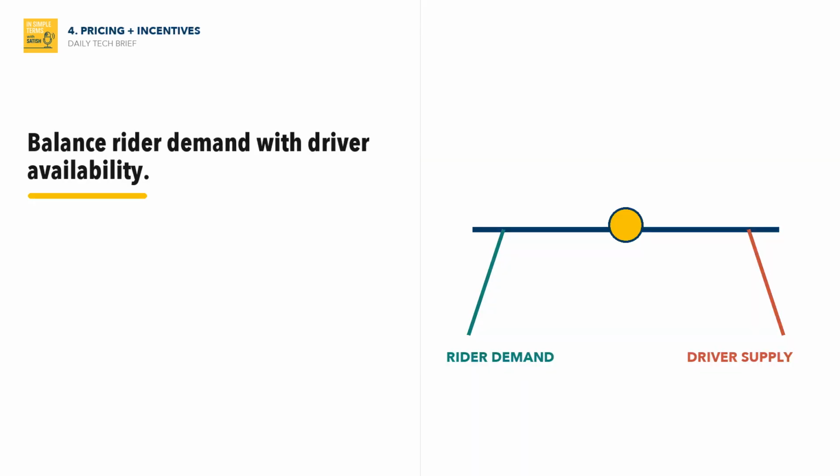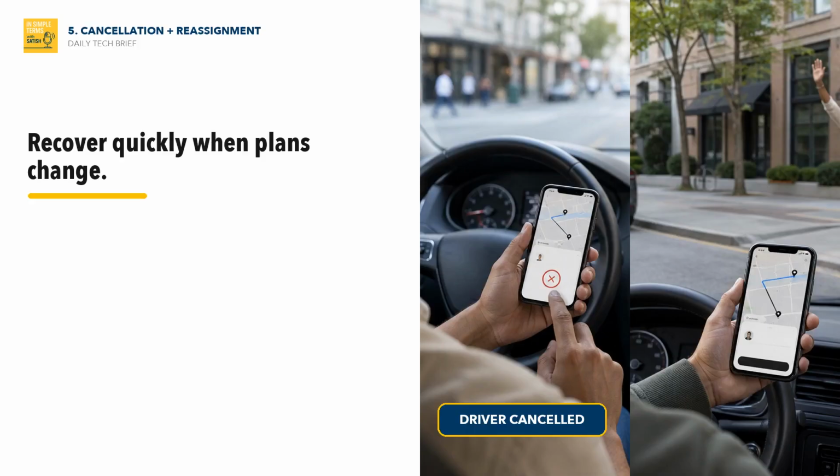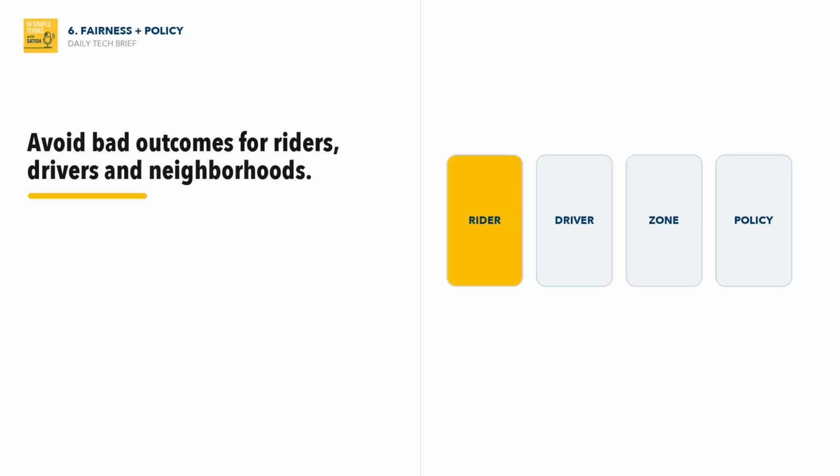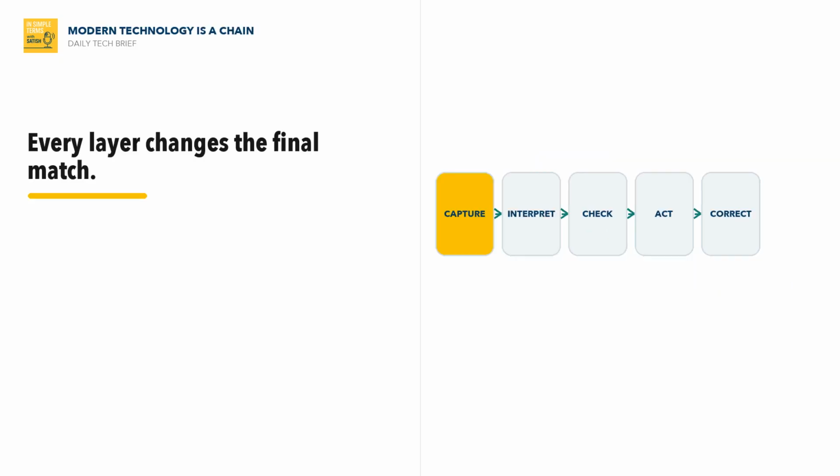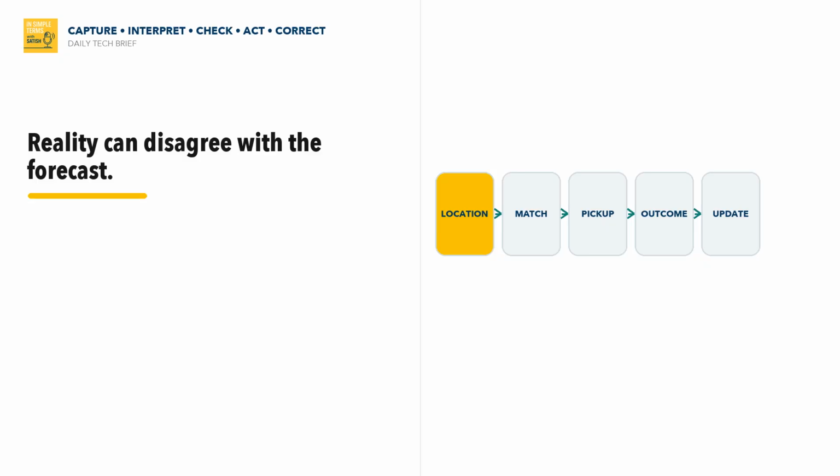Fourth, pricing and incentives, where the app tries to balance rider demand with driver availability. Fifth, cancellation and reassignment handling, where the system recovers when people change plans. Sixth, fairness and policy controls, where platforms try to avoid bad outcomes for riders, drivers, or neighborhoods. That list matters because modern technology is rarely one model or one app screen. It is usually a chain. Data has to be captured, interpreted, checked, acted on, and corrected when reality disagrees.